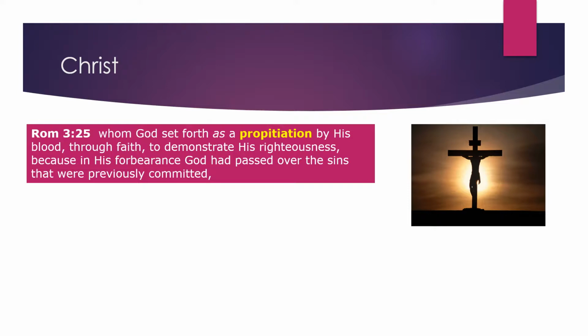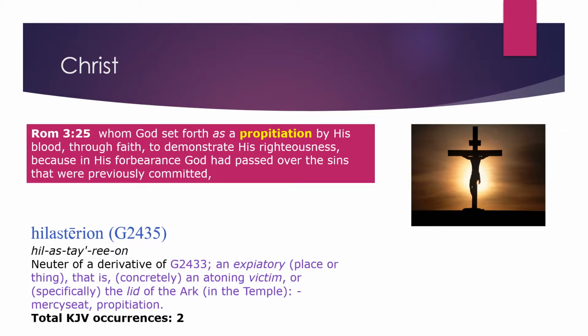And that word propitiation, or however it's translated in your version, comes from, guess what? Hilasterion, the exact same word used for the ark. Now, isn't that interesting and exciting? As we see Jesus on the cross there in the image, it reminds us this is exactly like the mercy seat.